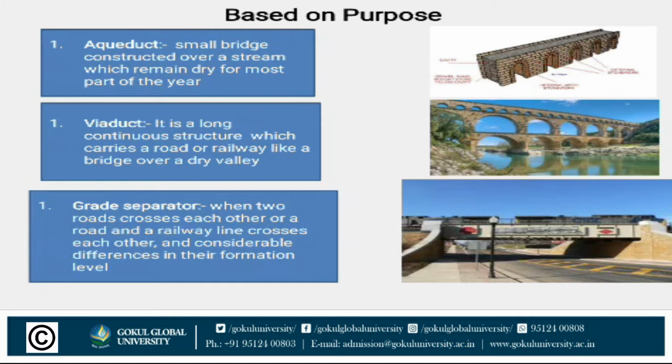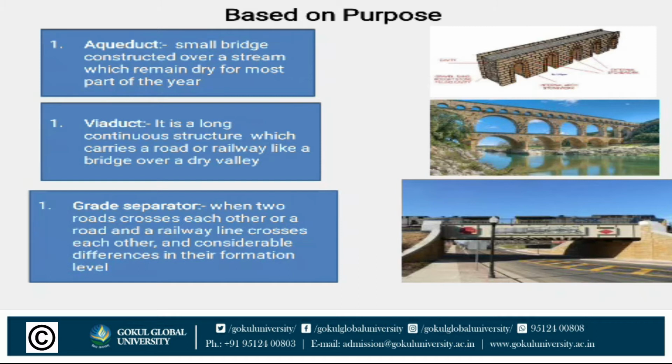Based on purpose, bridges are considered for which purpose? The aqueduct, viaduct and the grade separator. A small bridge constructed over a stream which remains dry for most part of the year.